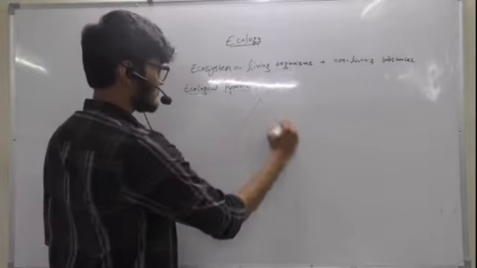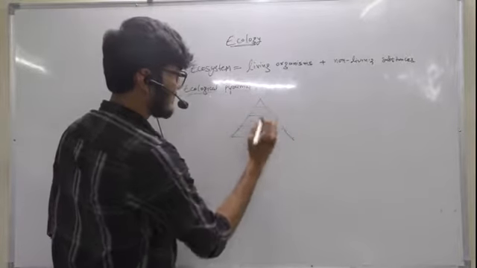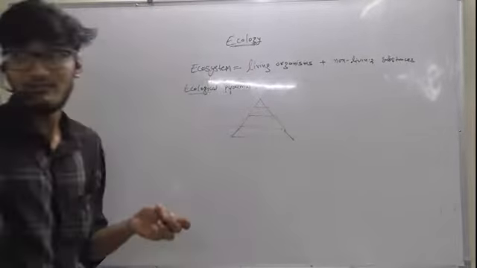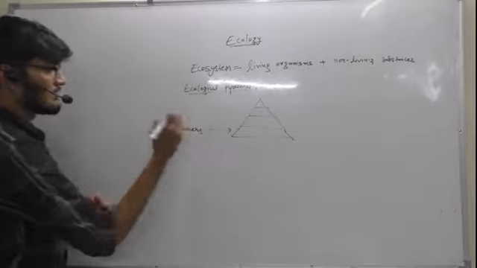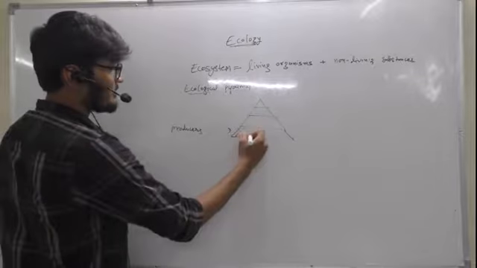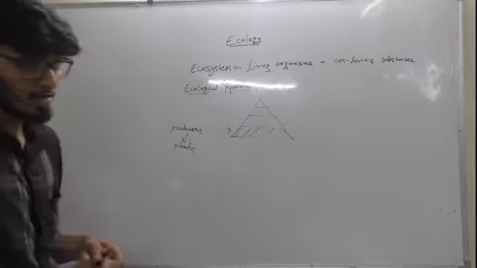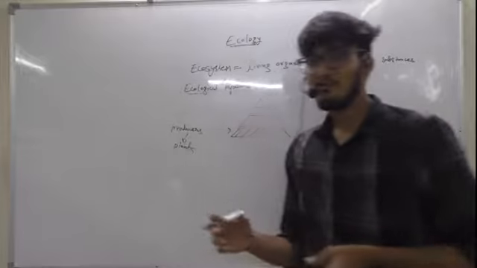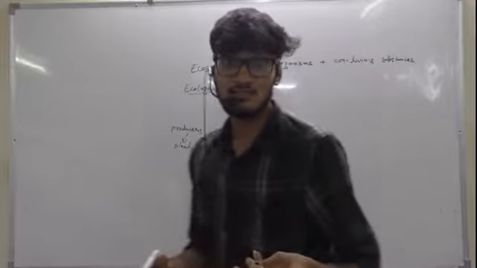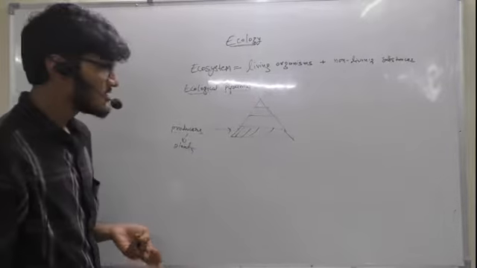In an ecological pyramid, at the basic trophic level, there will be producers. That will be the primary organism of that ecosystem. It mainly consists of plants in the case of a grassland ecosystem, and phytoplanktons in the case of an aquatic ecosystem. So these will be producers.